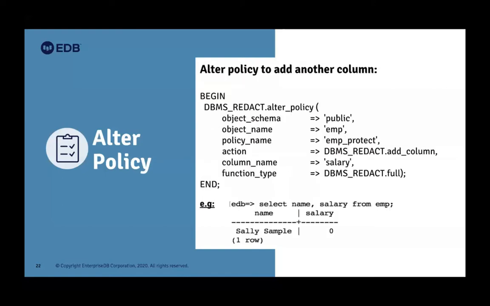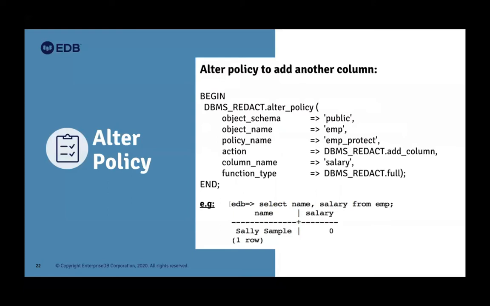Here is an example of the alter policy. I assume that I have one more column in the employee table, that's salary, and I want to redact it. So I'll give the important argument information: the object schema, that's the table schema, the object name, that's the table employee, and the policy name, the previously created policy name, EMP protect, and the action. What I want to do is add more columns.